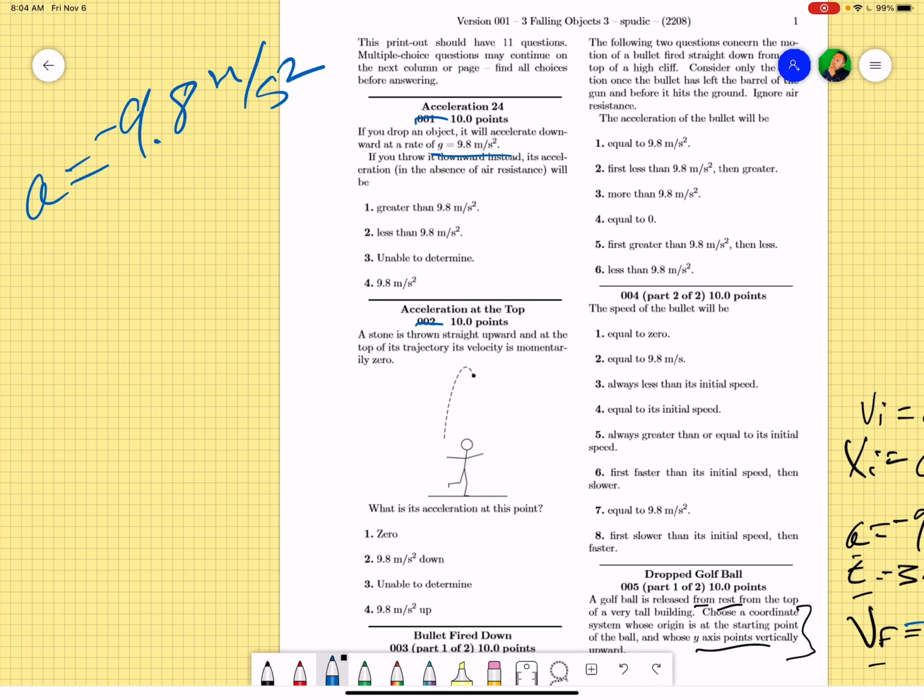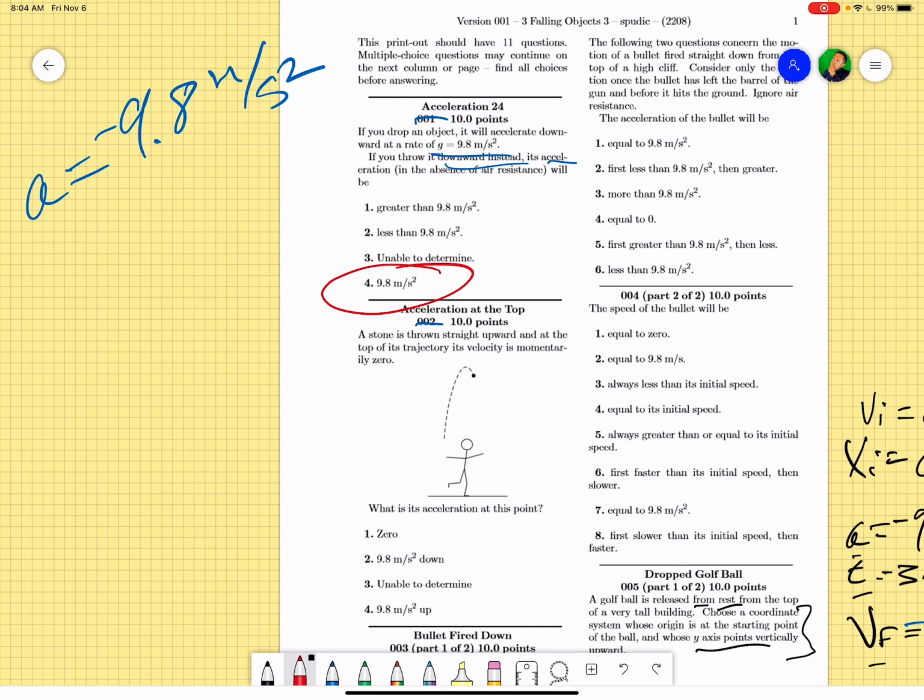So, the first question is saying you have acceleration of gravity, 9.8. And if you throw it downward instead, what happens to the acceleration? Nothing happens to the acceleration because once it's in the air by itself, how much more does it speed up? So the acceleration always stays the same. Gravity always has to be 9.8 pulling down. There you go.